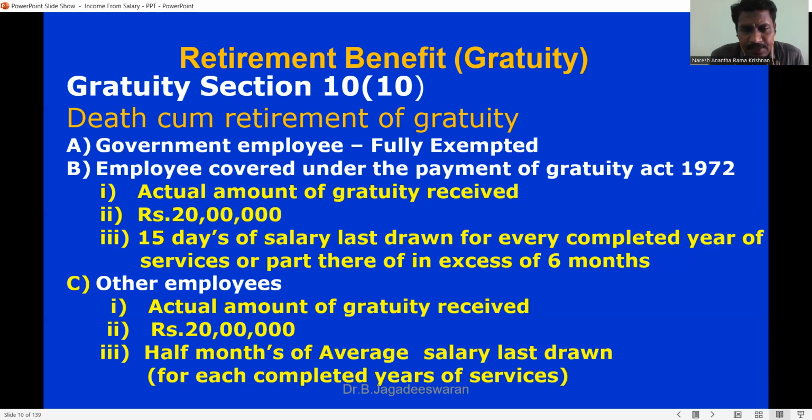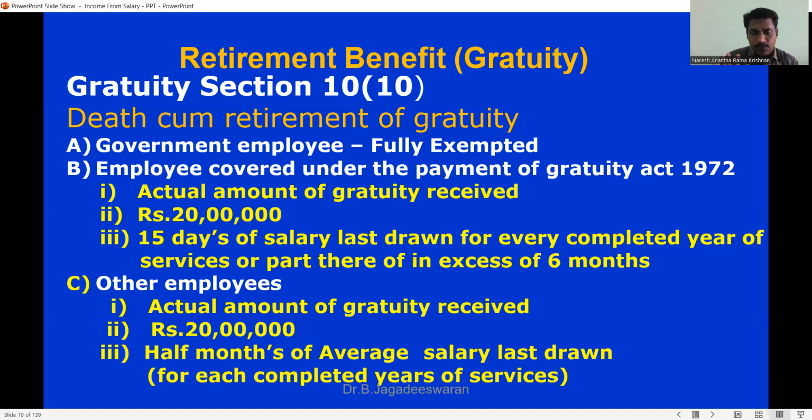In other cases, that is, if the employee is not covered under the Payment of Gratuity Act, there are again three options. The first option is the same, the actual amount of gratuity received. The second option is also the same, 20 lakh. The third option is different: half month's salary, instead of 15 days' salary, into the number of years of completed service. Here you have to remember that only completed years of service count; the part of the month you should not consider. For example, for 11 years and 6 months, you will not consider 6 months. You take only 11 years. Whereas if it is covered by the Gratuity Act, an excess of 6 months is rounded off. For example, 11 years and 6 months should be counted as 12 years.